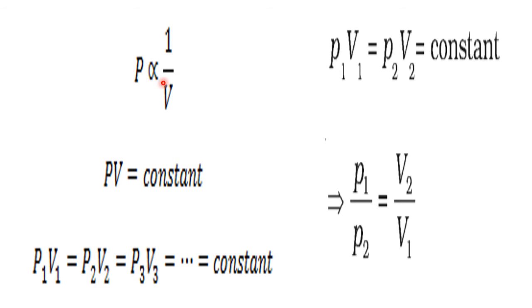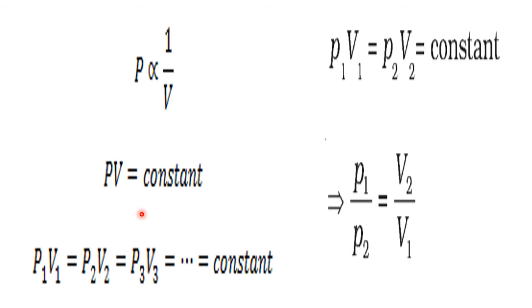So P equals constant into 1 by V, or if you take this V this side by cross multiplication, PV equals constant. This is the Boyle's law equation or the Boyle's law formula.